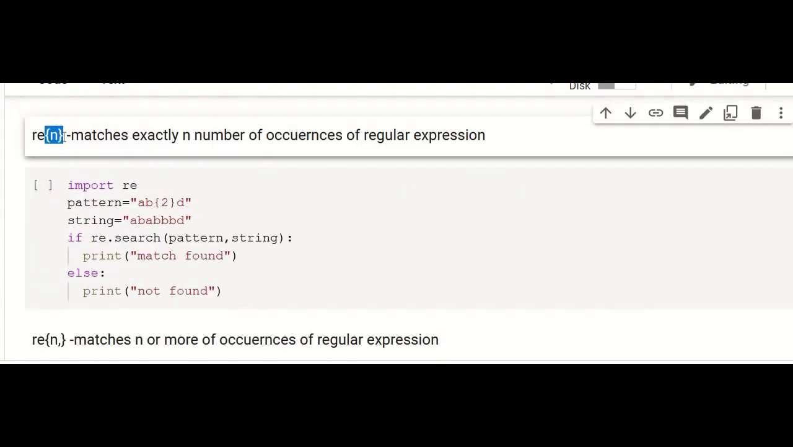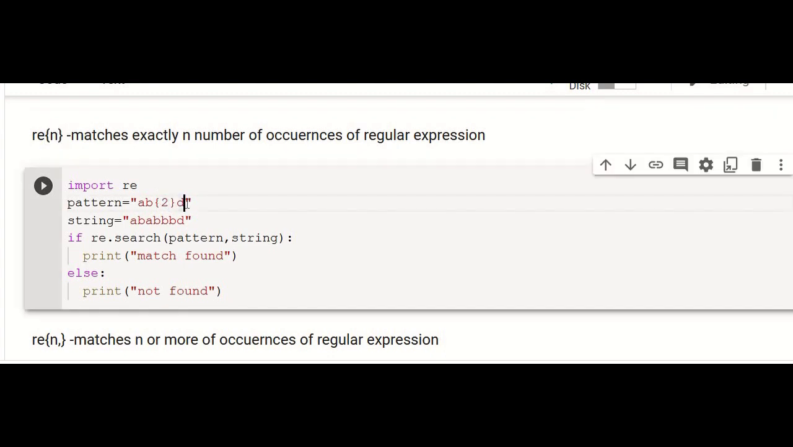And then another meta character is that you can give any number within the curly bracket. So the pattern is AB, within the bracket you have given 2, and then followed by D. That means B should occur 2 times in the given string. Only if that is the case, it will be matched. That means B can occur 2 times. So AB, this is not matched, but here it is A, B, B, B, D.